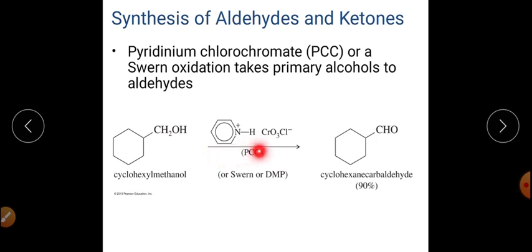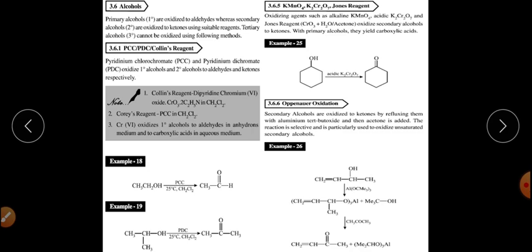This is your pyridinium chlorochromate, PCC, as I am talking about, or a Swern oxidation reaction is also there, that will convert the primary alcohol into aldehyde only. 90% yield is here, right? So this is the use of PCC here.